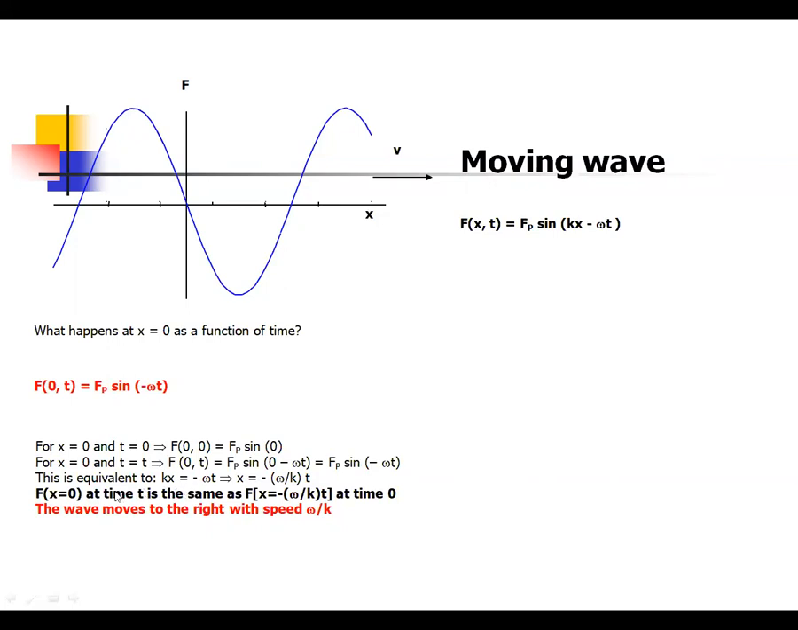At x equal to 0, at this time, t is constant. The wave moves to the right with the speed omega by k. This is the equation for the moving wave at x equal to 0. This is the equation we have to use in the different problems on the plane wave solution.